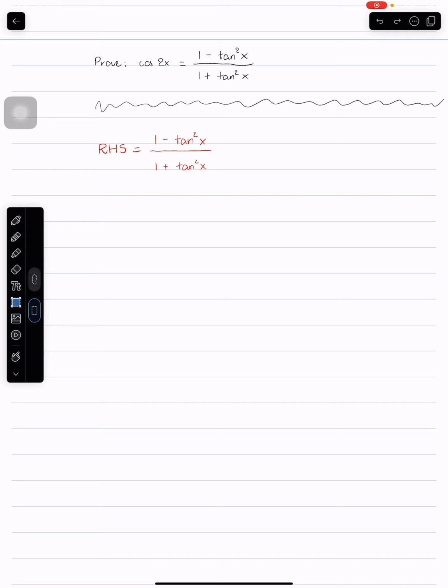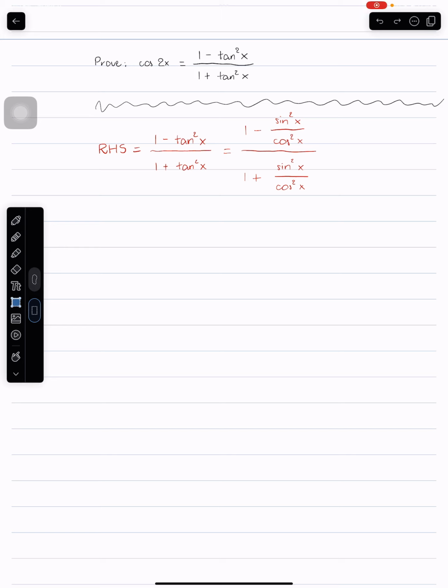By definition, tangent equals sine divided by cosine. So tangent squared becomes sine squared divided by cosine squared, for both the top and the bottom. The 1 and the plus and the minus, I'm just going to carry over. The only thing that happens here is that I'm replacing tangent squared by sine squared divided by cosine squared.